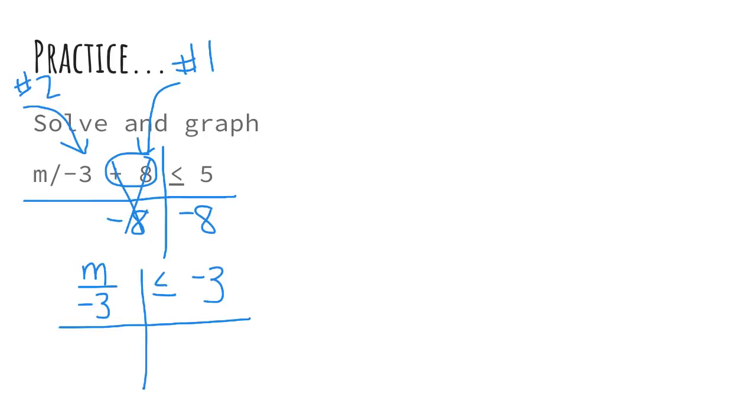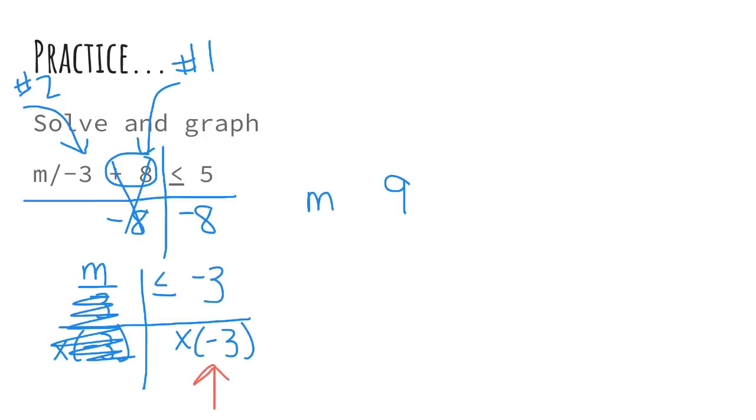The opposite of dividing by negative 3 is multiplying by negative 3, both sides. This cancels. I have m on the left, 9 on the right, but I just multiplied by a negative number, and if that is the case, I have to switch my sign.